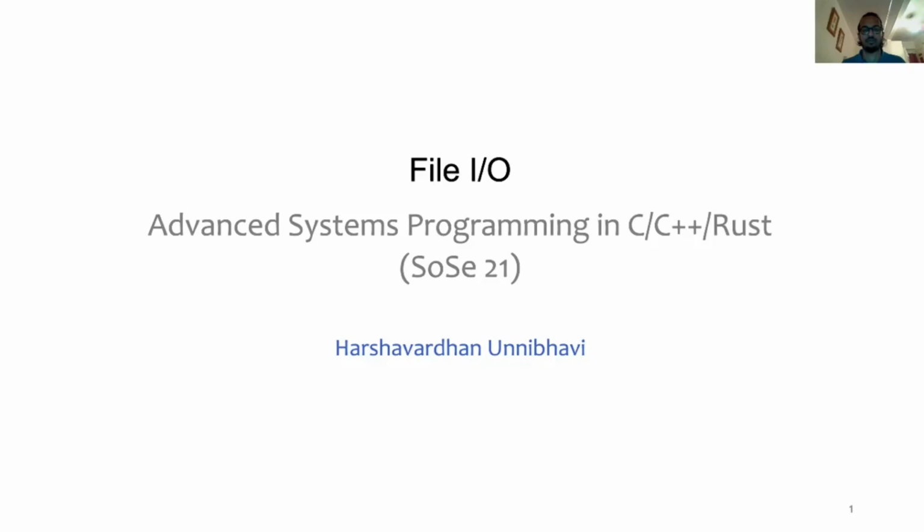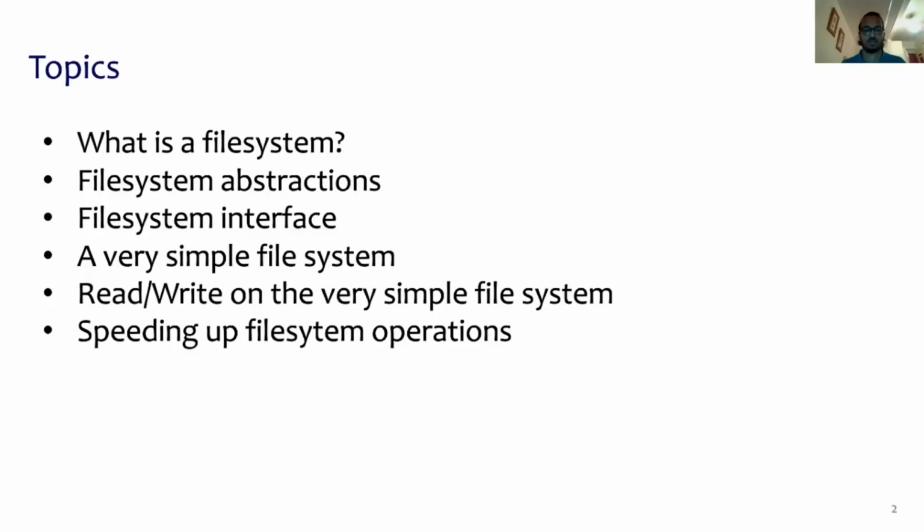This week's lecture will be looking into file I/O. First, we'll look into what is a file system. Next, we'll look at some common file system abstractions such as a file and a directory. Next, we'll look into the file system interface and some common file system operations. We'll also look into a very simple file system, which is a toned down version of modern day file systems. We'll also look into a couple of operations, namely read and write, on this very simple file system. We'll also see why these operations are really slow and how to speed them up.